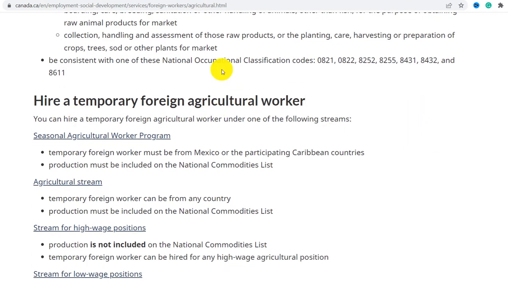And the National Occupational Classification, that is NOC, codes are 0821, 0822, 0852, 0855, 5431, 8432 and 8611.